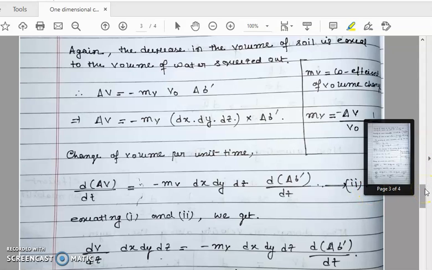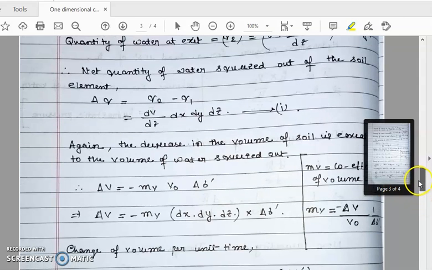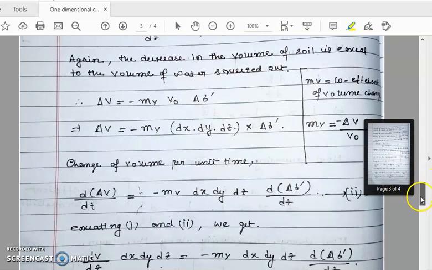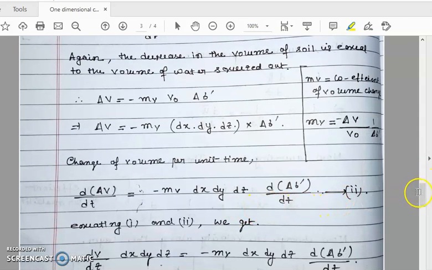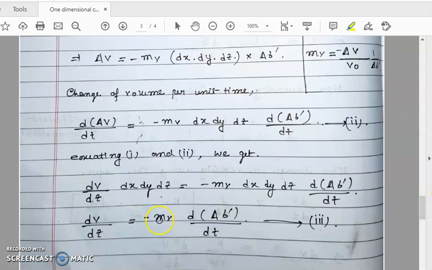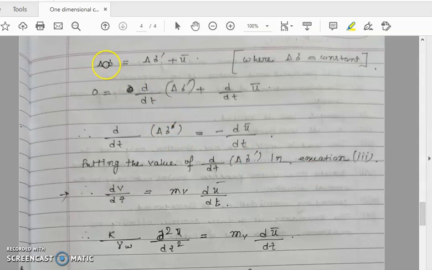Now we equate equation 1 and 2. This is equation 1 and this is equation 2. We get mv dv by dz equals minus mv d sigma dash by dt. Again we know the total pressure is the overburden pressure plus hydrostatic pressure. The total pressure is constant.